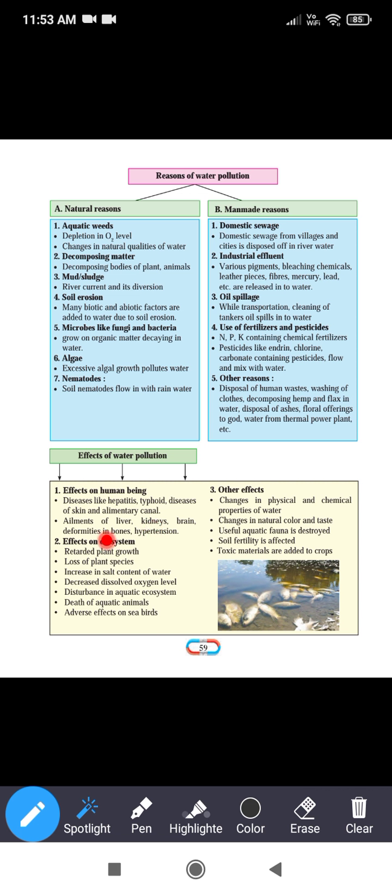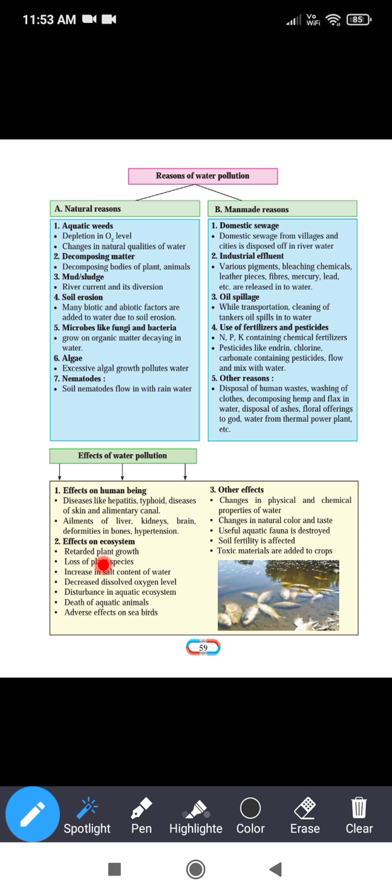Ailments of the liver, kidneys, brain, deformities in bones, hypertension. So it produces disease in the liver, kidneys, brain, deformities, etc., because of water pollution. Second, effect on the ecosystem.